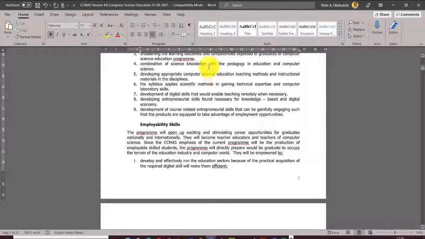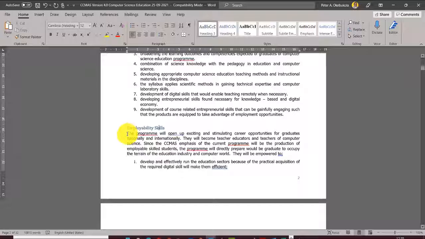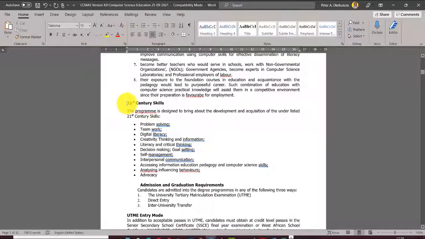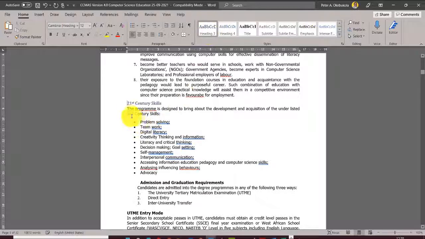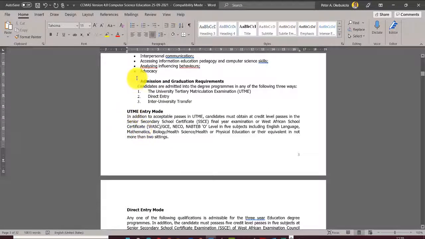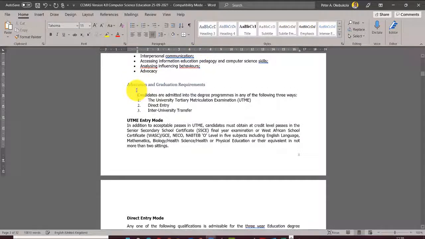Like here is what? Heading 3. Everything heading 3. So when it comes there, just give us a space there. Give us a space here. 21st century skills, heading 3. So that's it. As simple as that. And you do it to the end. Admission and graduation requirements, heading 3.